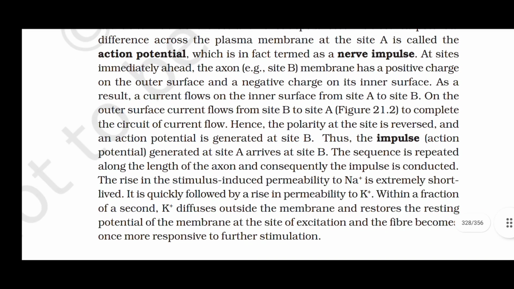Hence, the polarity at the site is reversed and an action potential is generated at site B. Thus, the impulse, the action potential, generated at the site A arrives at site B. The sequence is repeated along the length of the axon and consequently the impulse is conducted.